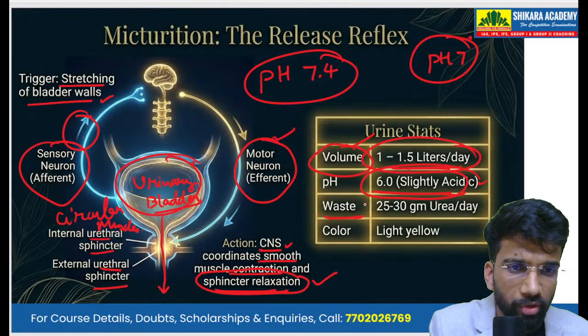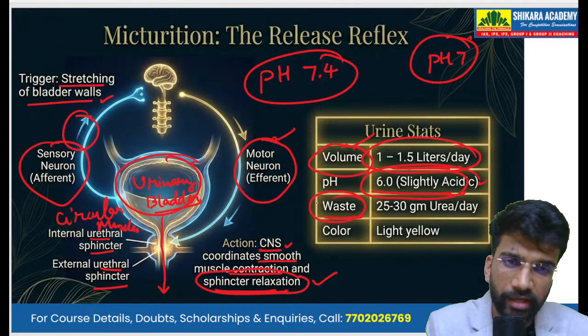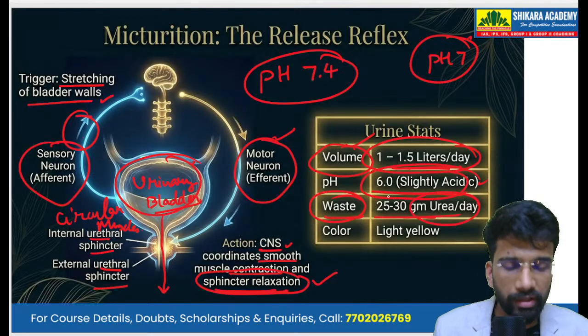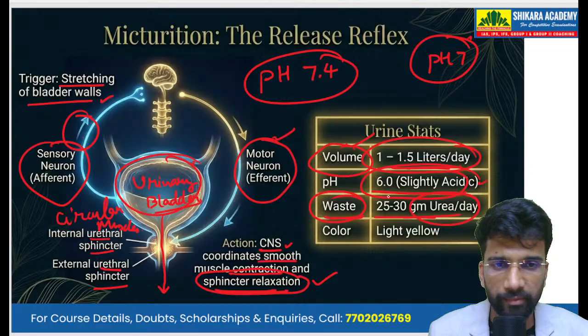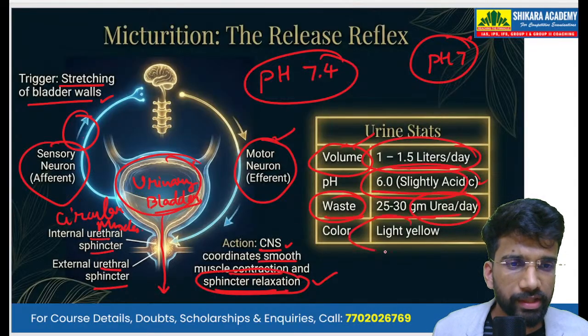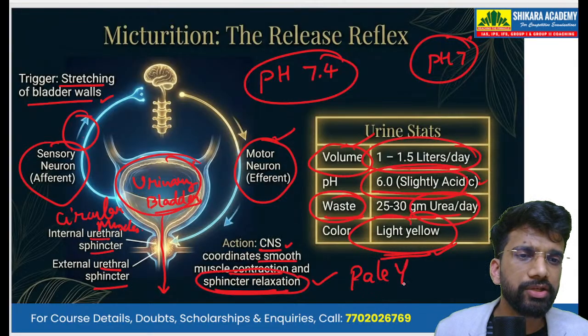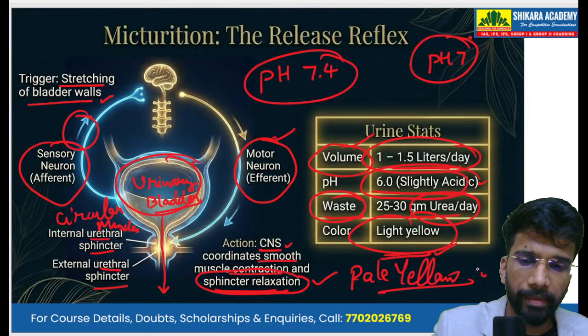And if we talk about waste disposal, 25 to 30 grams of urea is thrown out of the body per day, and the color of the urine is light yellow, or we can say pale yellow in color.